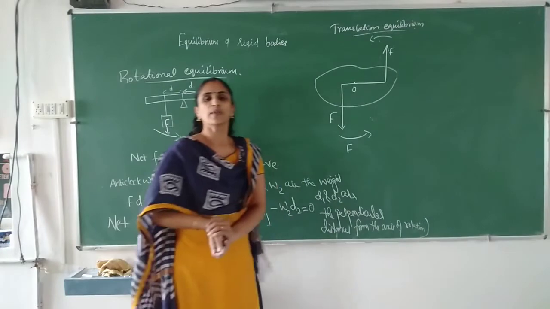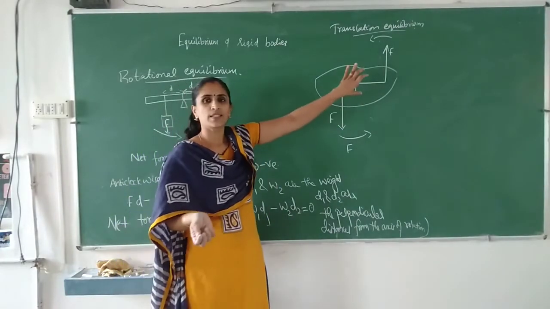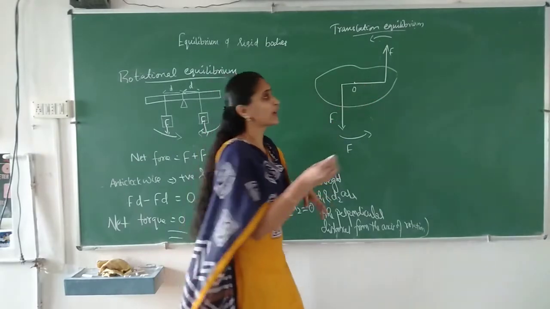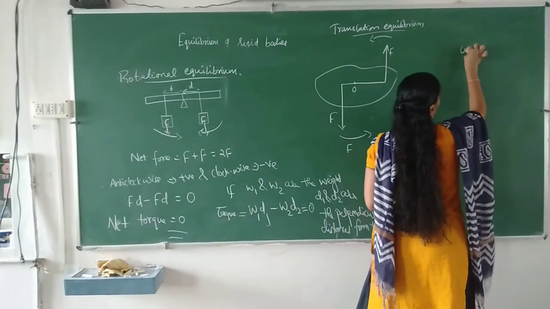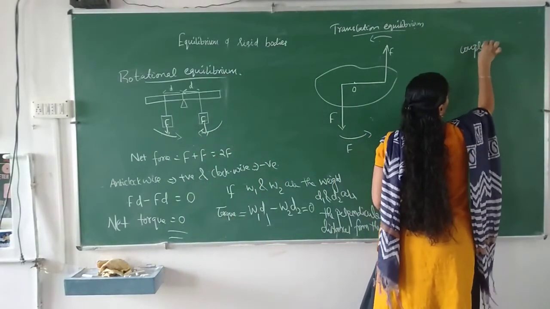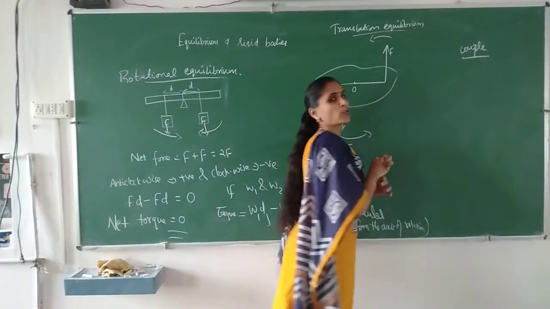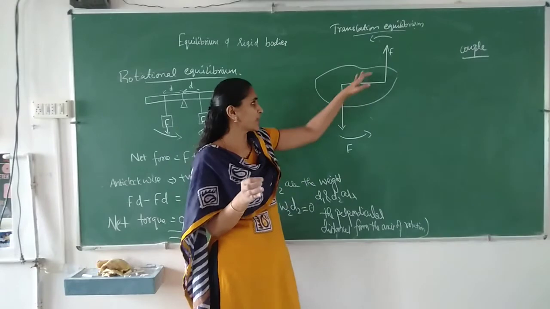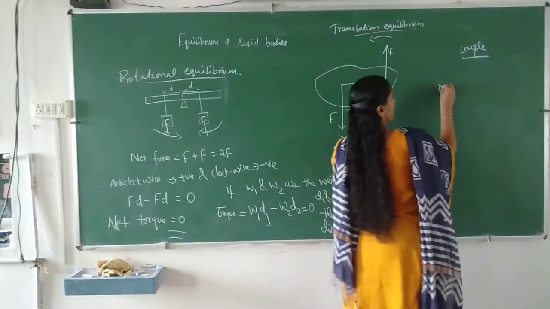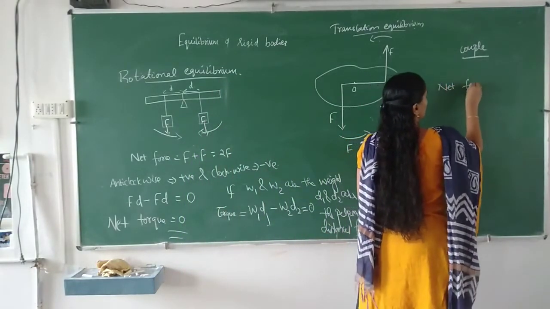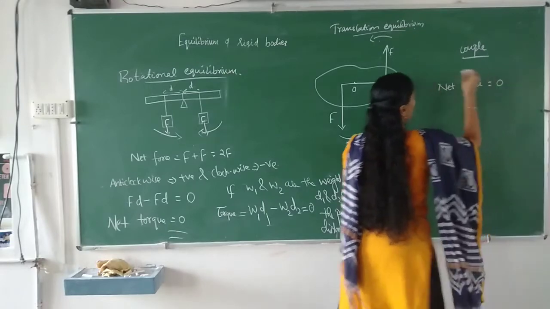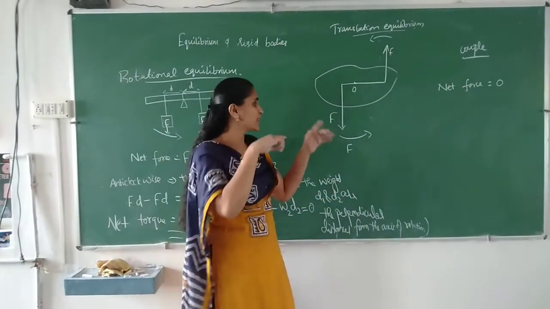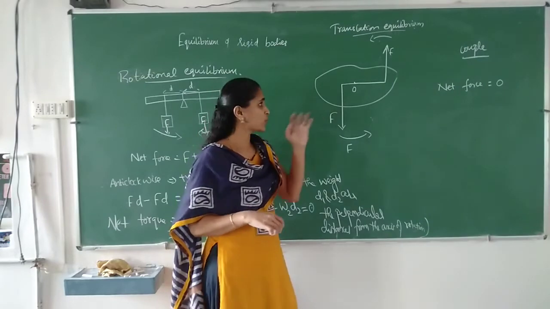So two equal and opposite forces separated by some distance, I think that is known as a couple. Okay, couple. This couple also produces only turning effect, no translatory motion, because here you can see that both forces are acting in opposite direction. So net force is equal to 0, and both forces will try to rotate the object in the same anti-clockwise direction. So torque can be written as,